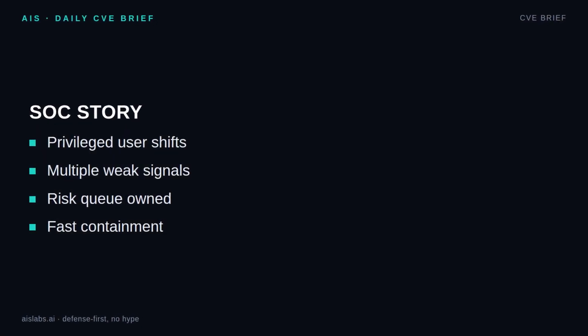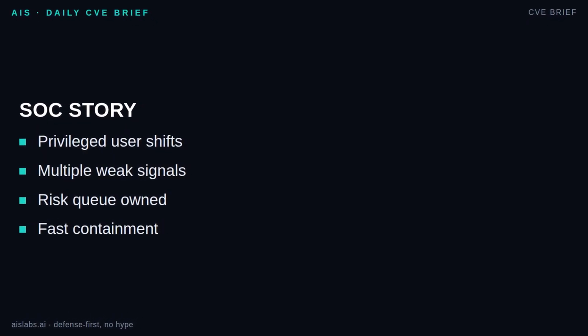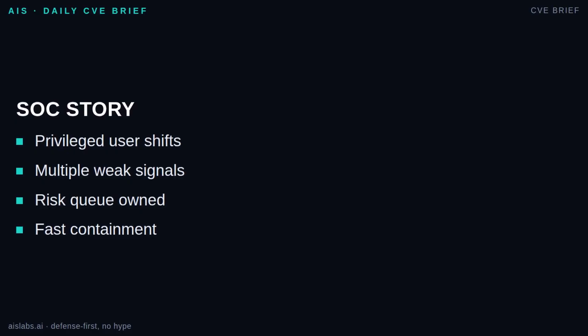Here is a common SOC story. A privileged operations account starts showing activity outside its normal pattern. The first signal is a sign-in from a location the account has not used before. The second is access to an admin portal it rarely touches. The third is a sudden review of several sensitive groups. None of these signals alone is a guaranteed incident. The UEBA tool links them to the same identity and raises that user's risk score.